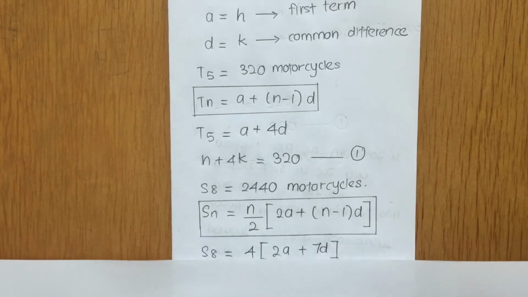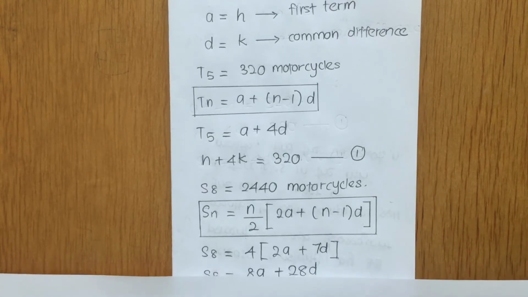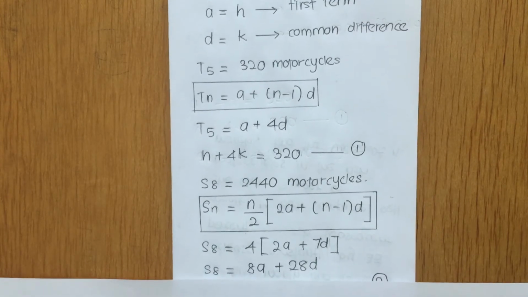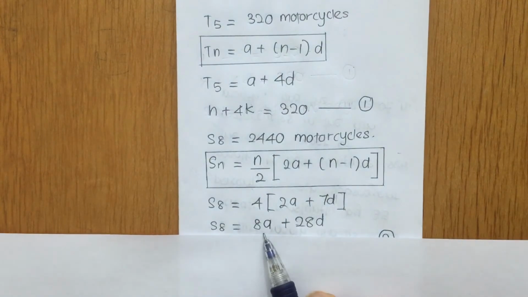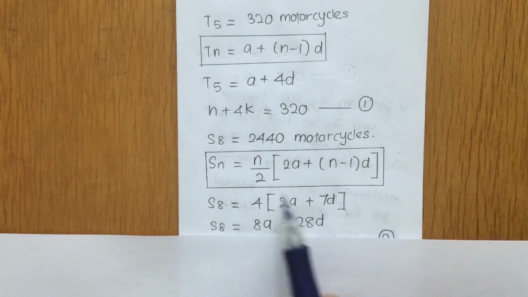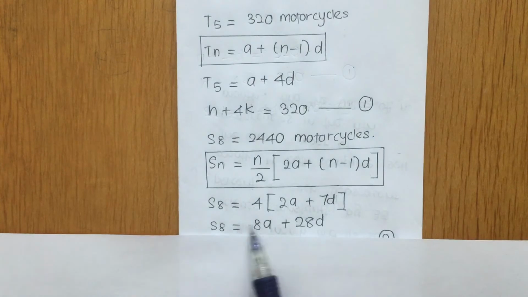So what you do, you substitute the values respectively. S8 is equal to 8 divided by 2, so that's how you get here 4. In the bracket, 2a plus 7d, so 8 minus 1, you get here 7d. The 4 you multiply in, so from here you get S8 is equal to 8a plus 28d. Since you know that a is equal to H and d is equal to K, you substitute the respective values, and then your S8 is equal to 2440. So you substitute all the respective values here.